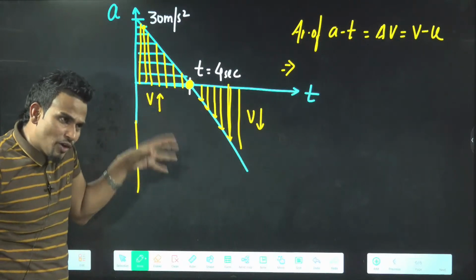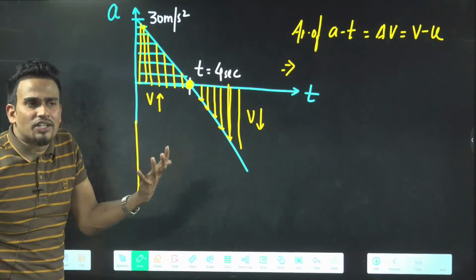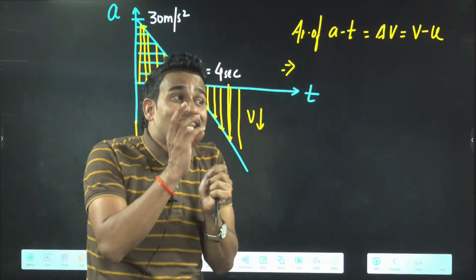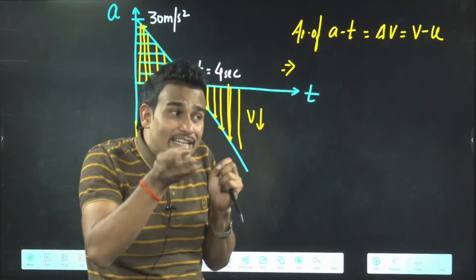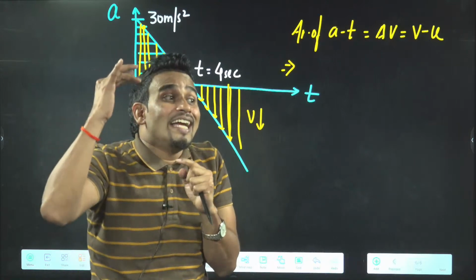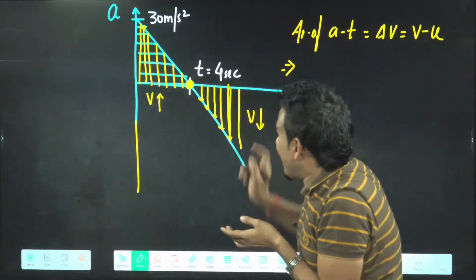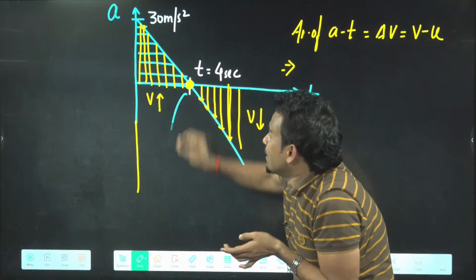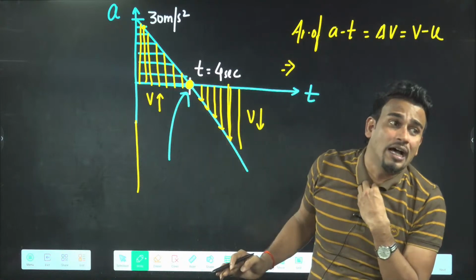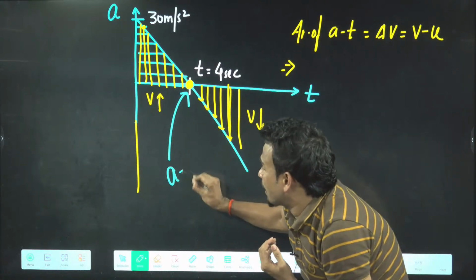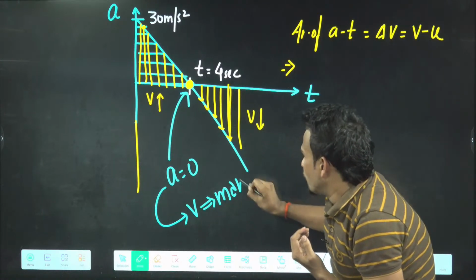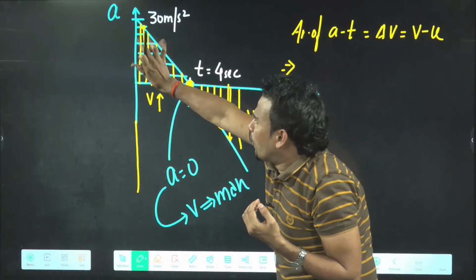For example, if I say velocity is increasing, increasing, increasing, decreasing, decreasing, decreasing, when will velocity be maximum? The last time when I said increasing. So I'll simply say at this point, velocity will be maximum. So one concept is also there: whenever you have variable acceleration, the instant when acceleration becomes zero, velocity becomes maximum. So we don't need to find all the area, we need to find only this area.